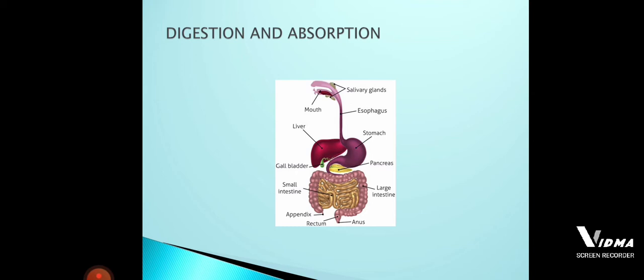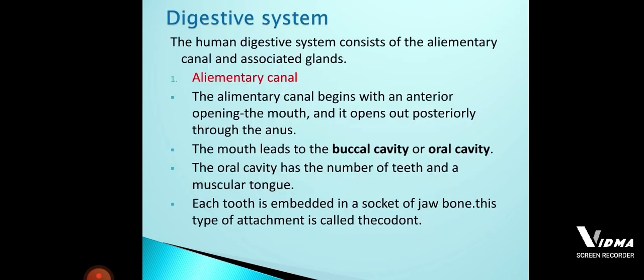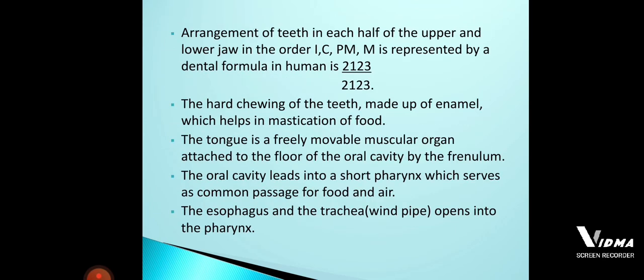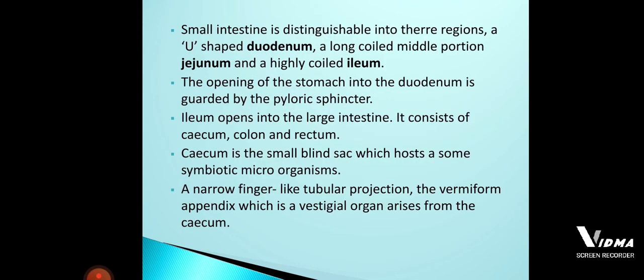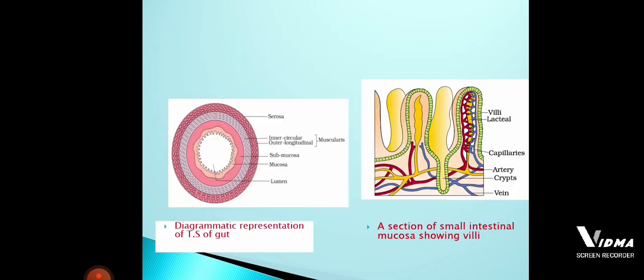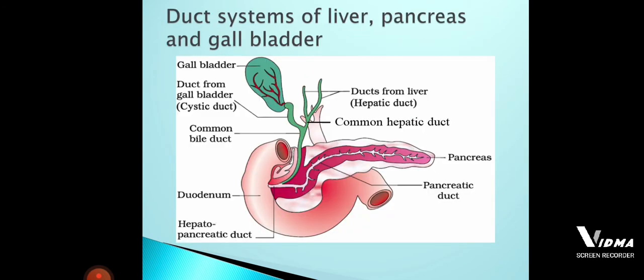Under the alimentary canal, after studying the alimentary canal structure, we have studied one more topic, that is the wall of the alimentary canal. After the wall of the alimentary canal, the digestive glands. As in the previous class, I have stopped at the digestive glands. In that, the last topic was the duct systems of liver, pancreas, and the gallbladder.